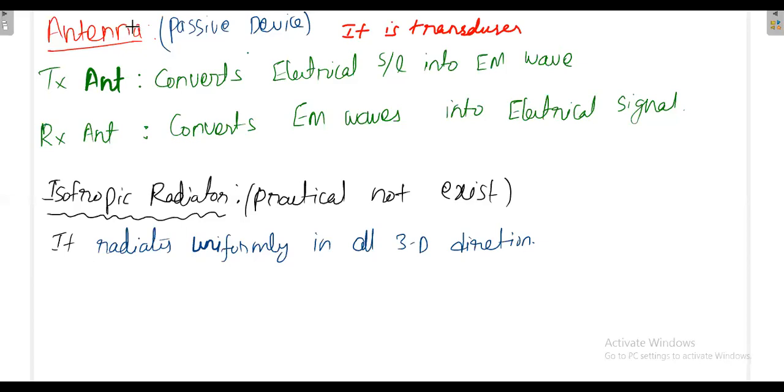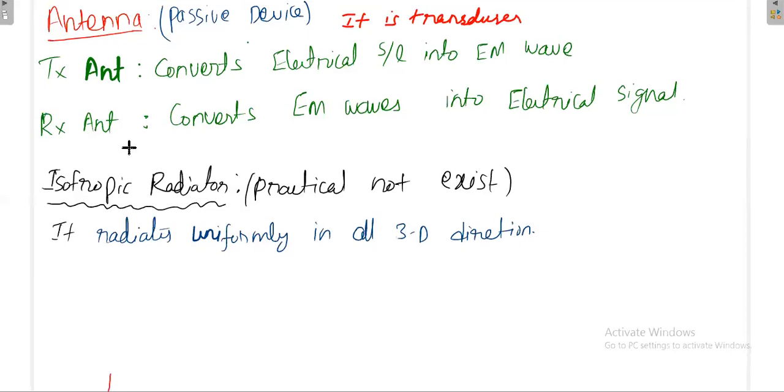First of all, what is antenna? Any open circuit line can act as an antenna. Okay, any open circuit line, very important. Any open circuit line can act as antenna.